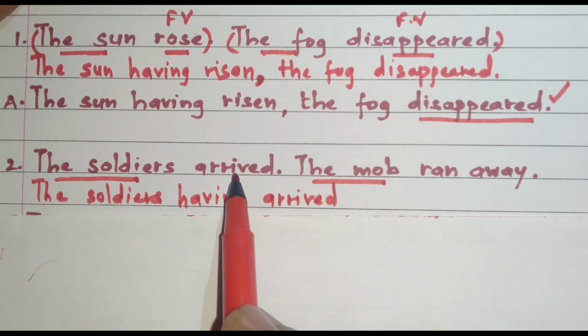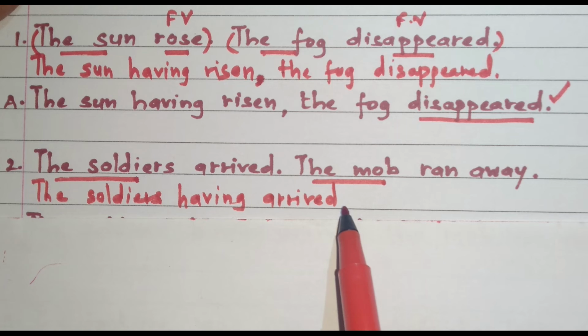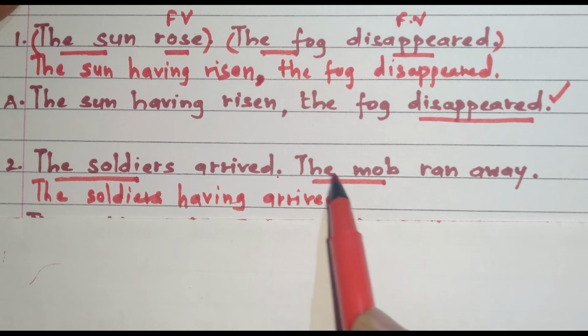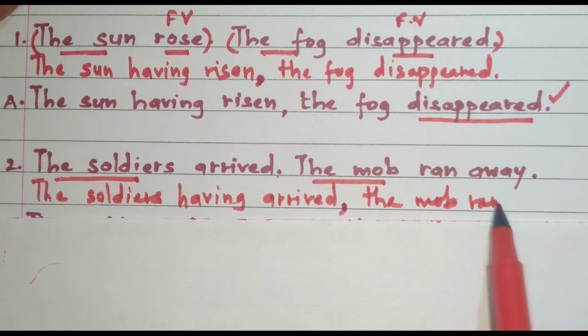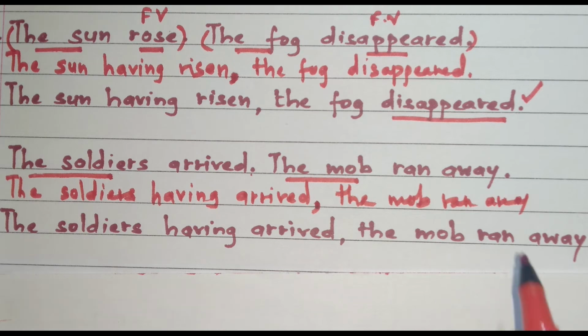Friends, please remember this: this arrived is the past tense and this arrived is the past participle. The spelling is the same, but both the words are different. Please remember this. Followed by a comma, instead of a full stop, we write a comma. And the next sentence, we have to copy the same, that is, the mob ran away. So the answer is, the soldiers having arrived, the mob ran away. Here, ran is the only finite verb, so therefore this sentence is a simple sentence.